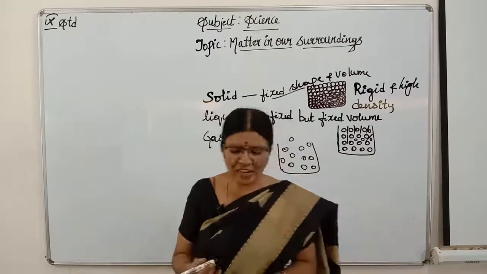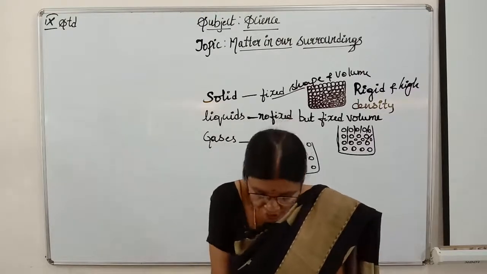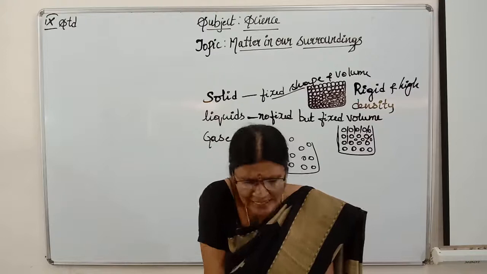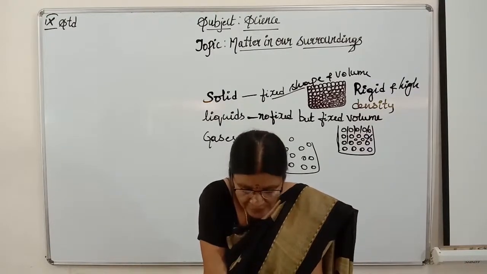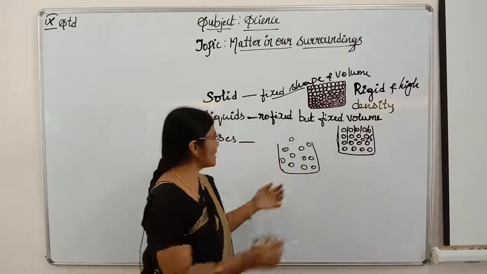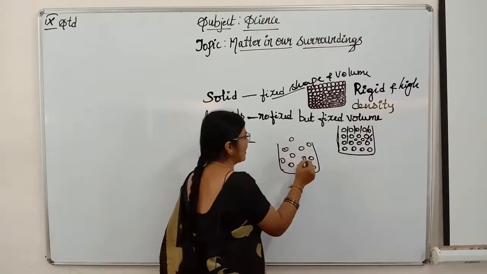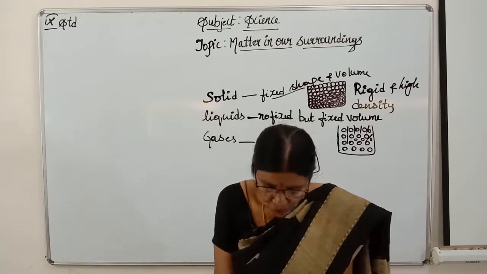No force of attraction between the molecules, children. There will be negligible force of attraction between the molecules. They have maximum space. Much space is there in between these molecules. Got it, children?